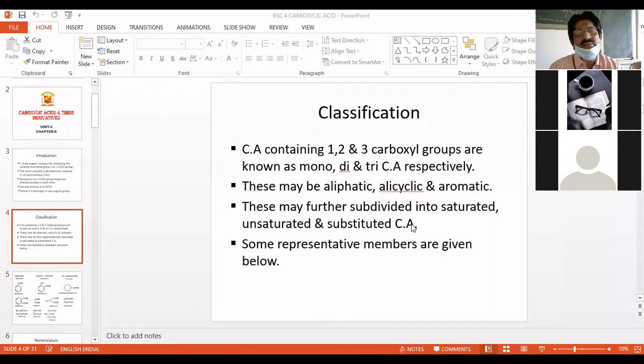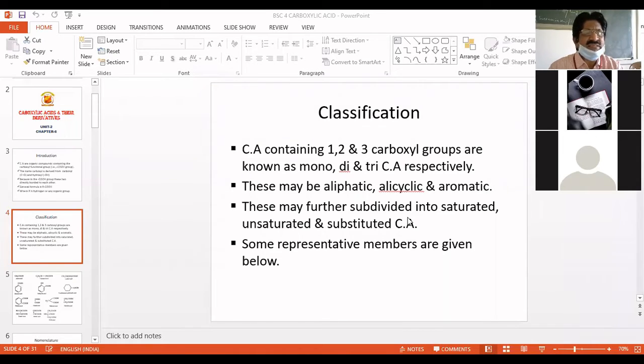So these are the 3 different types on which the classification is made: first, the number of carboxylic groups in the molecule; second, whether it is aliphatic, alicyclic, or aromatic; and third, whether it is saturated, unsaturated, or substituted.